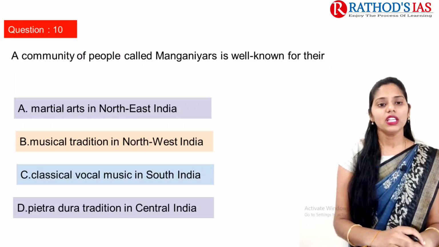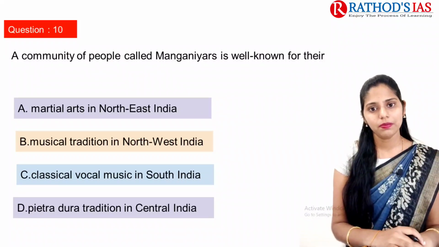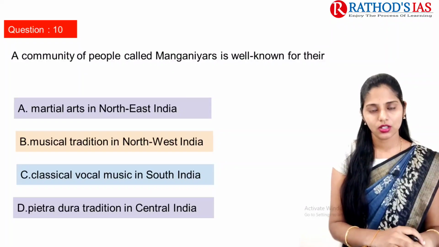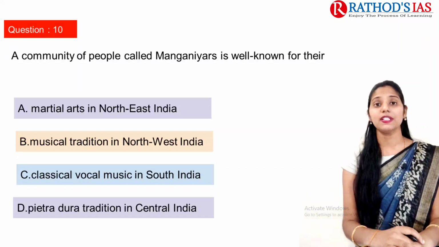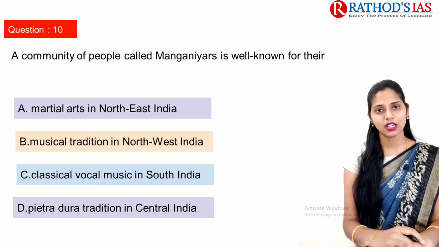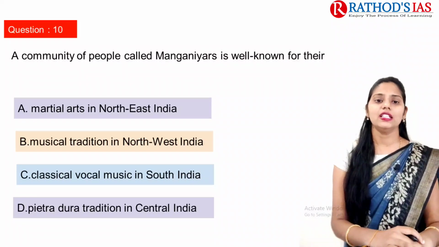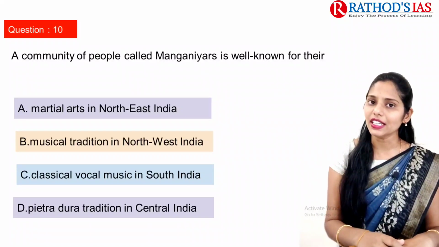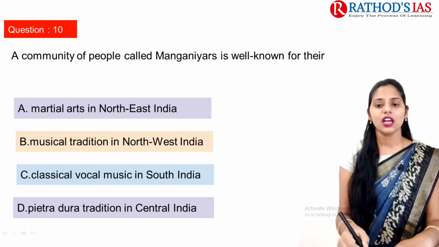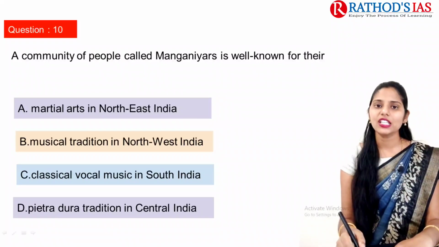Actually, this community of people, the Manganiyars, are Muslims. They belong to northwestern India, especially seen in the Jodhpur and Jaisalmer regions of Rajasthan. They belong to a musical tradition, and this tradition is also hereditary in nature. So the correct option here is B, a musical tradition in northwest India.